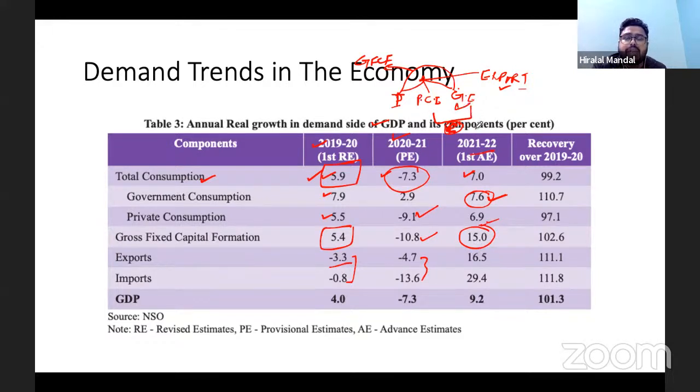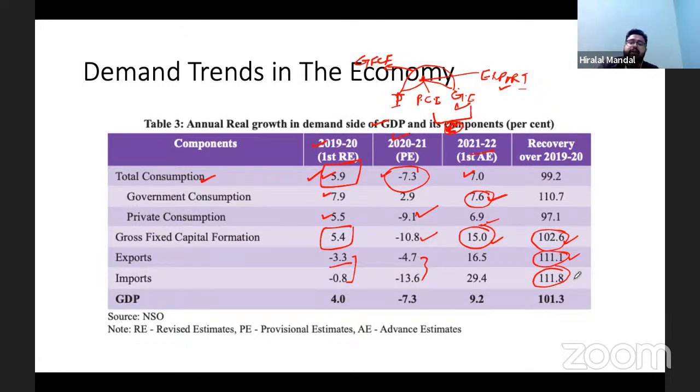Okay, so government increased the capital expenditure in a sharp way, and see that in GDP in 2019-20 they were contributing only 5.4%, but it has increased to 15%. And look at the recovery. When it comes to gross fixed capital formation, it has gone beyond, and it has made 102% recovery, whereas export and import both are growing. So they have already made recovery. In fact, they are touching new highs.